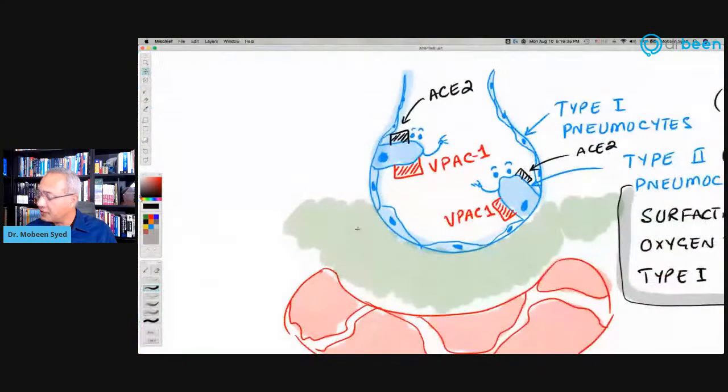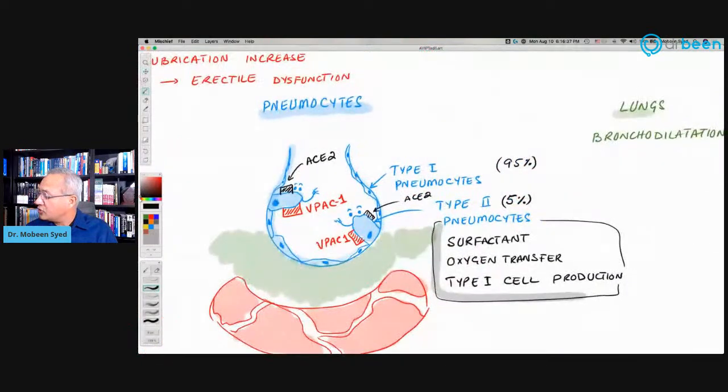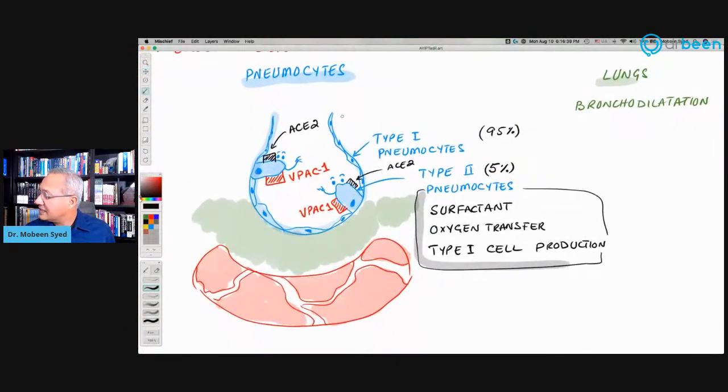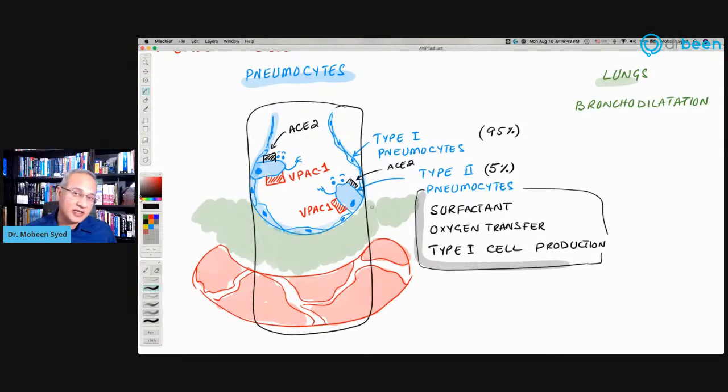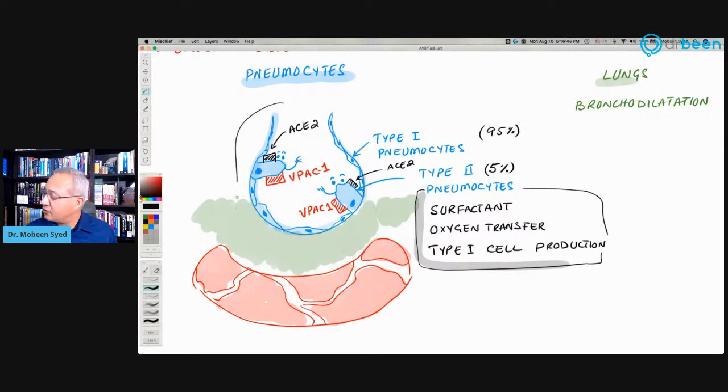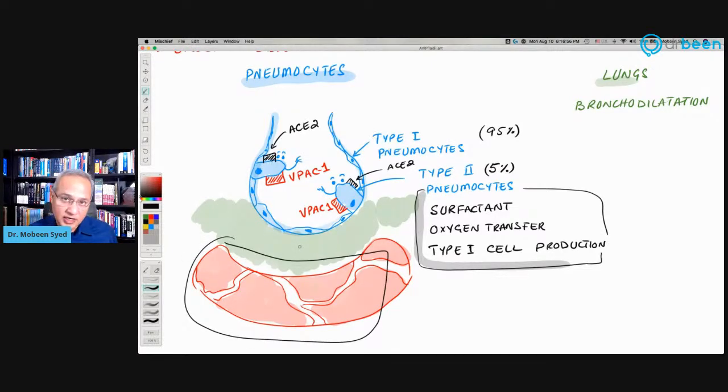So if I go back here, this thing that you're seeing is that respiratory barrier that I just showed you. This is the alveolus, the last terminal part of the airways. This is the connective tissue, this green one. And then this is a capillary in which there is blood.